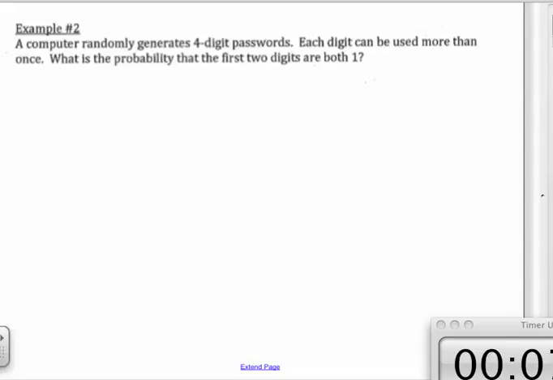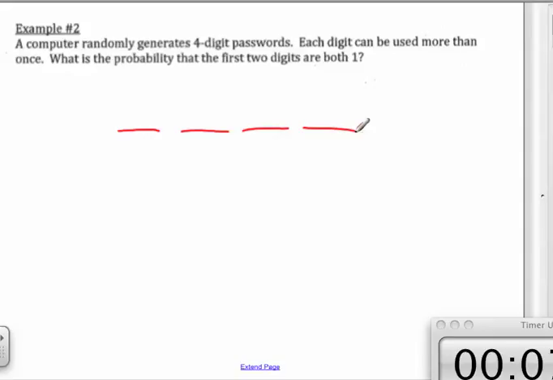Now, example number 2 says, a computer randomly generates 4-digit passwords. Whenever I see problems like this, even though I don't know what they're going to ask me yet, I know that I've got a 4-digit password. Now it says each digit can be used more than once. You know what that means? That means that the second event isn't dependent on the first one, because if they use a 1, they throw it right back in and they can use it again. If they couldn't use it again, that would be different. But it says that each digit can be used more than once. So I could have 2, 2, 2, and 2.